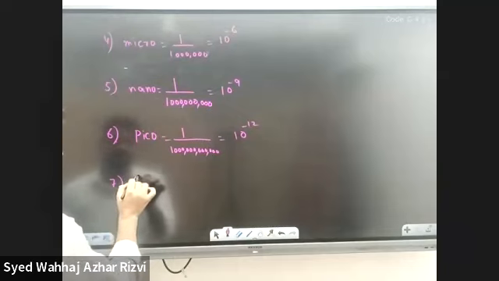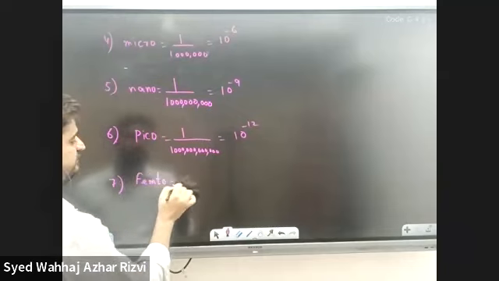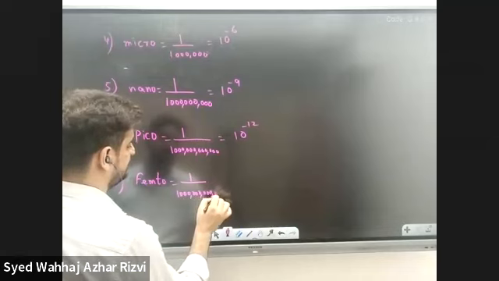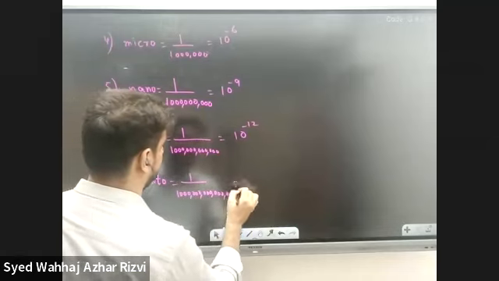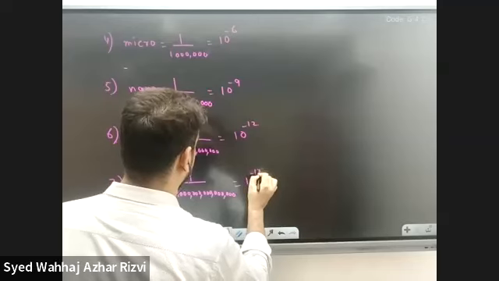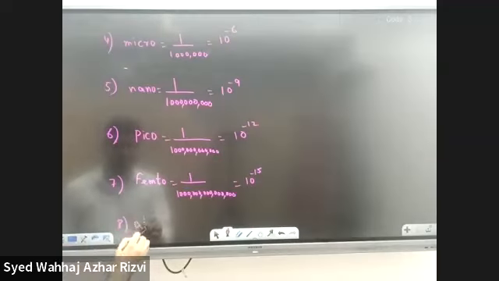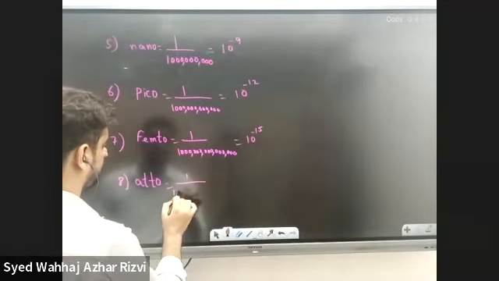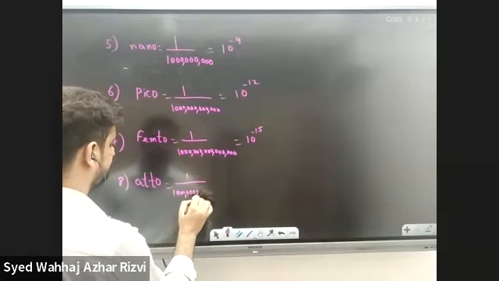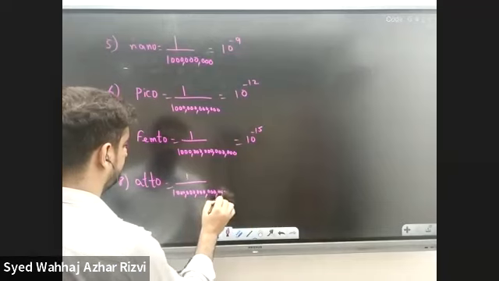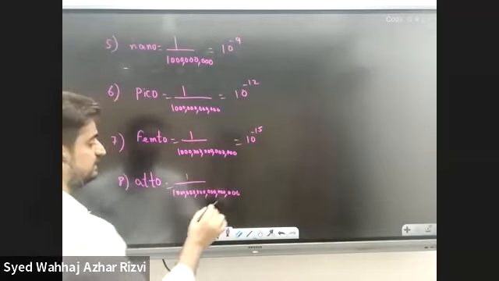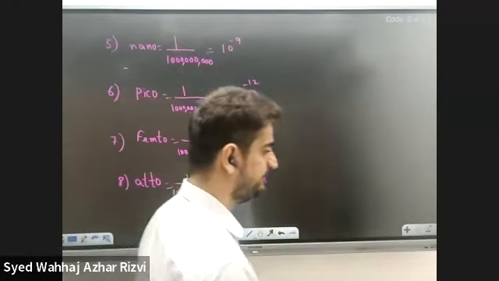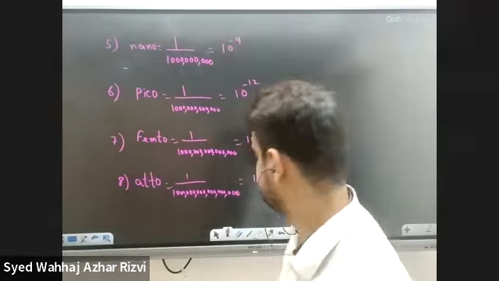Seventh, femto. Femto is 1 over 15 zeros. It's 10 raised to the power negative 15, femto. Then the eighth one is atto. It means 1 over 18 zeros. We are increasing 3 zeros in each step. So it's 10 raised to the power negative 18. Okay? So these are the different prefixes.